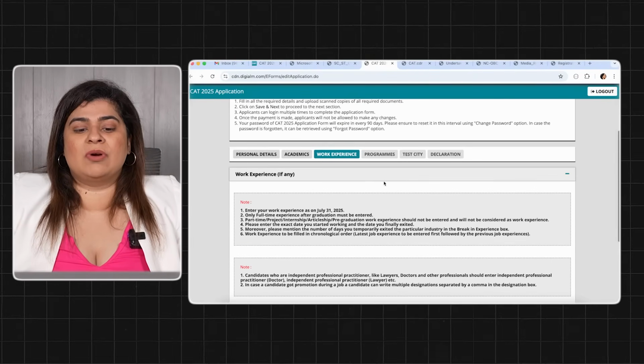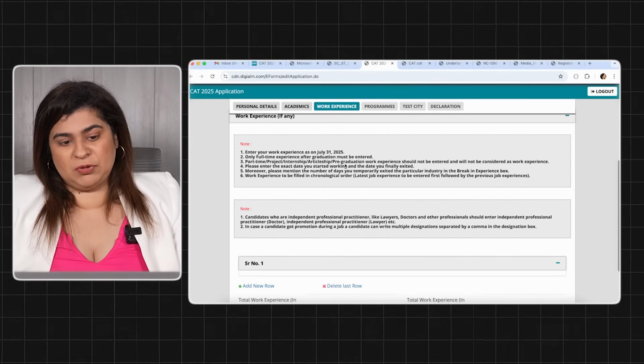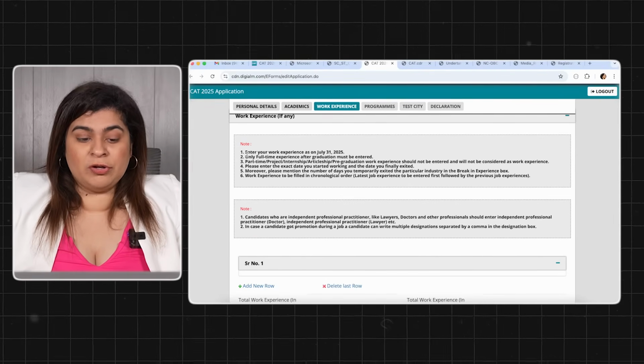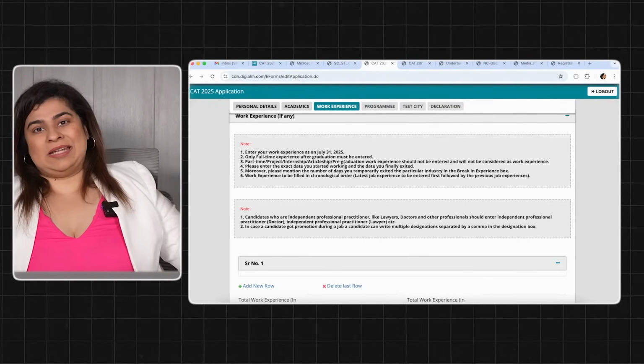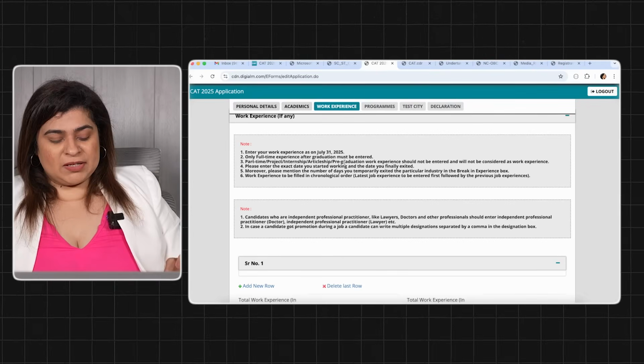Move ahead. We come to our third section, which is our work experience. Here, remember, work experience as on July 31st, 2025, that is as on yesterday. Only full-time experience after graduation must be entered. So maybe you have been working throughout your graduation, 3 or 4 years, 8 hours a day, getting paid for it. Unfortunately, it cannot be added. Graduation khatam hone ke next day se, that date you can put as your start date, and work experience up to July 31st, 2025.